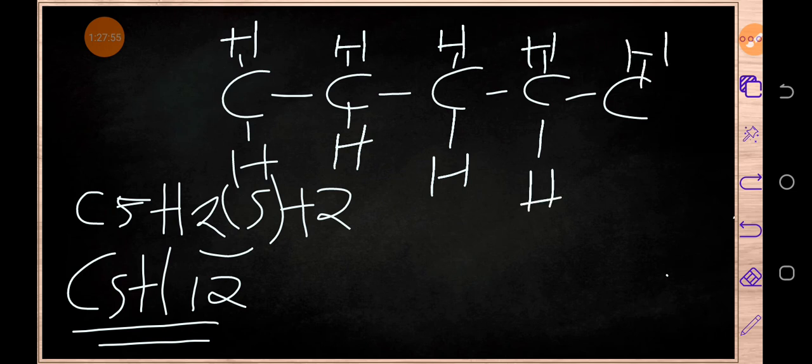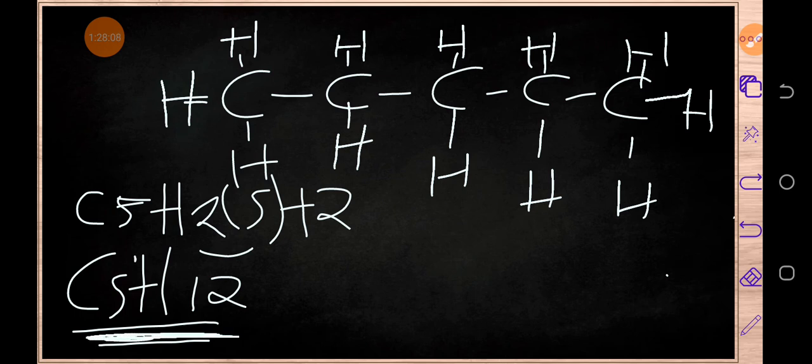As you can see, we've been given 5 carbons: we've got this one, this one, this one, and this one.